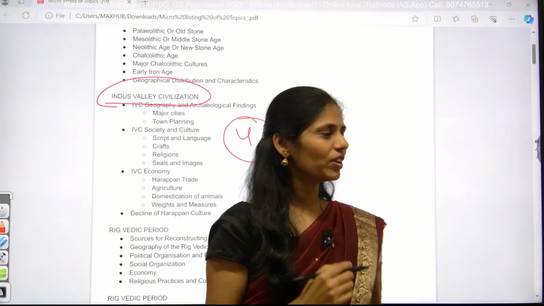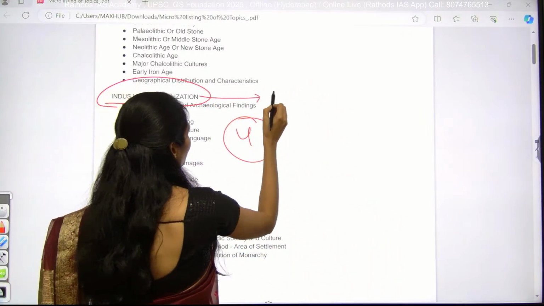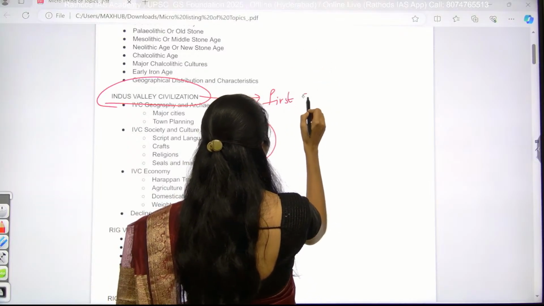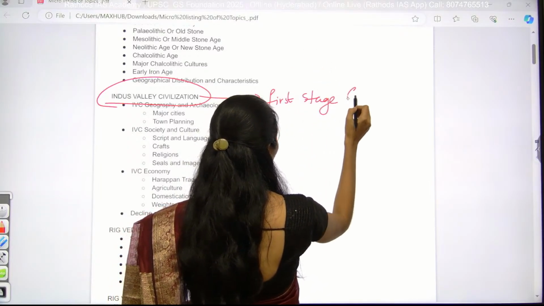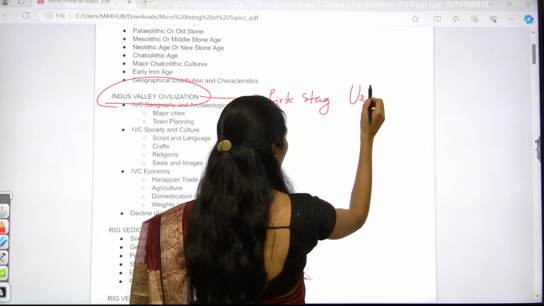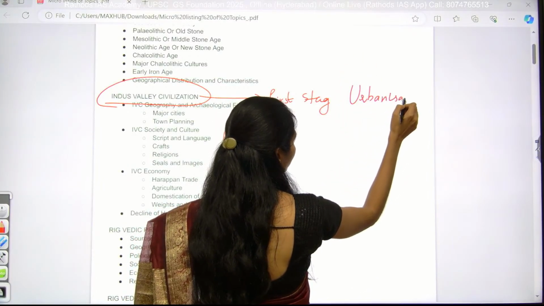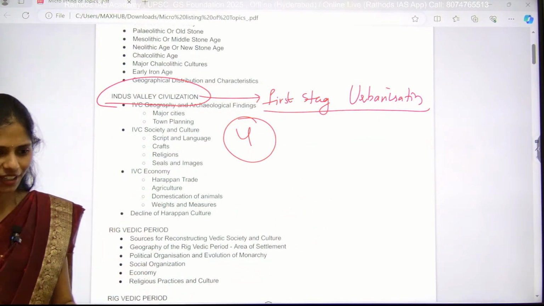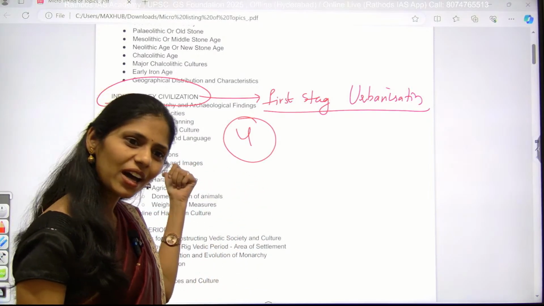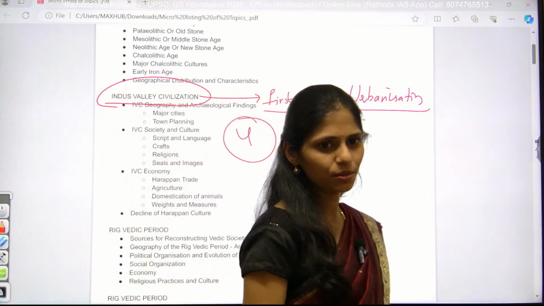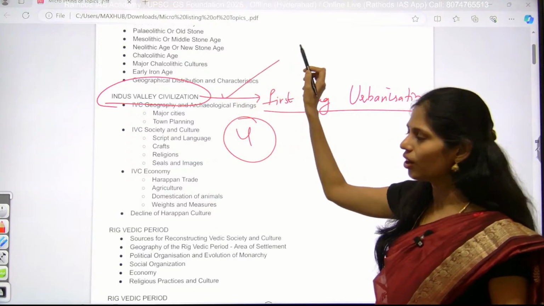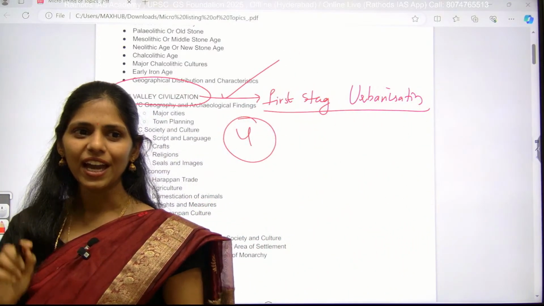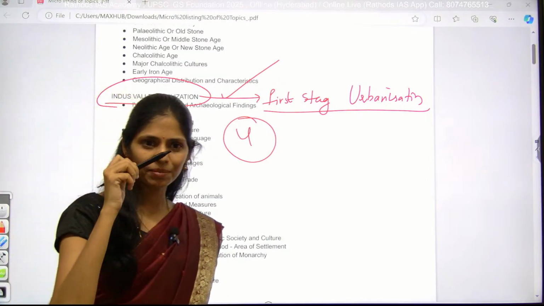So we can say IVC is nothing but the first stage of urbanization in India. Even if you compare the present cities, they are not on par with this IVC. Because of this, we have to learn a lot from IVC. You can even get a question like, why is IVC still relevant in our present age?